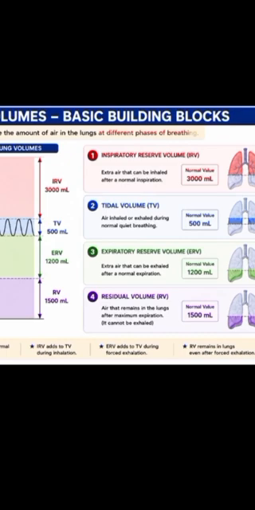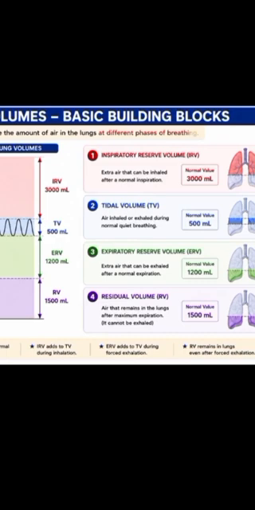Third one is expiratory reserve volume. It is the volume of air which is forcefully exhaled after normal tidal expiration. Once we expire normally, after that expiration, when we forcefully compel our body to expire some extra air, that comes in the category of expiratory reserve volume. Extra air that can be exhaled after normal expiration is known as the expiratory reserve volume. Its normal value is 1200 ml.